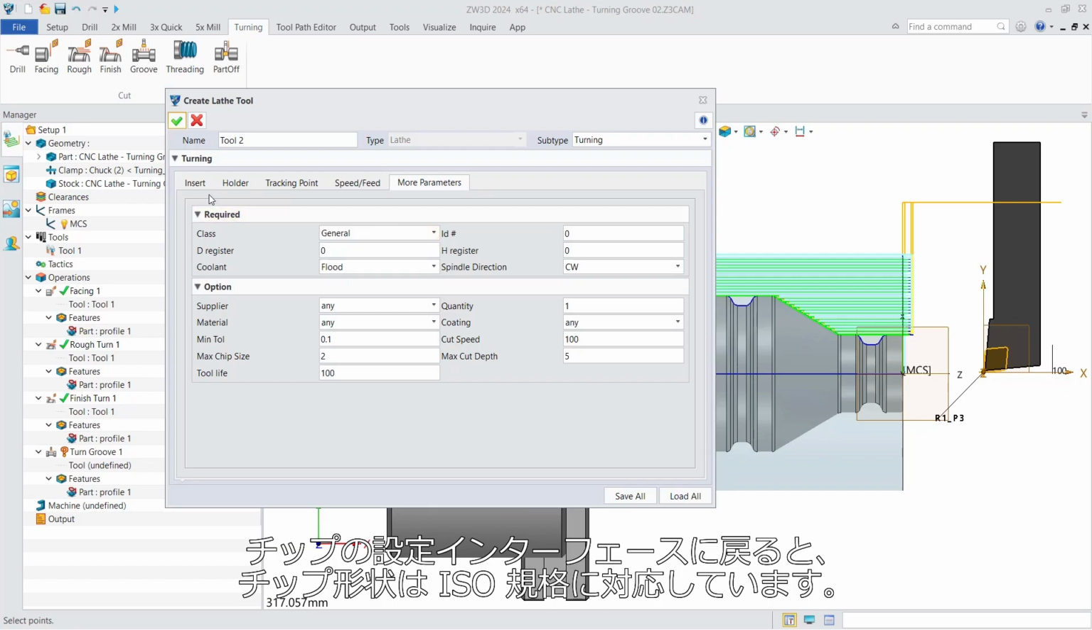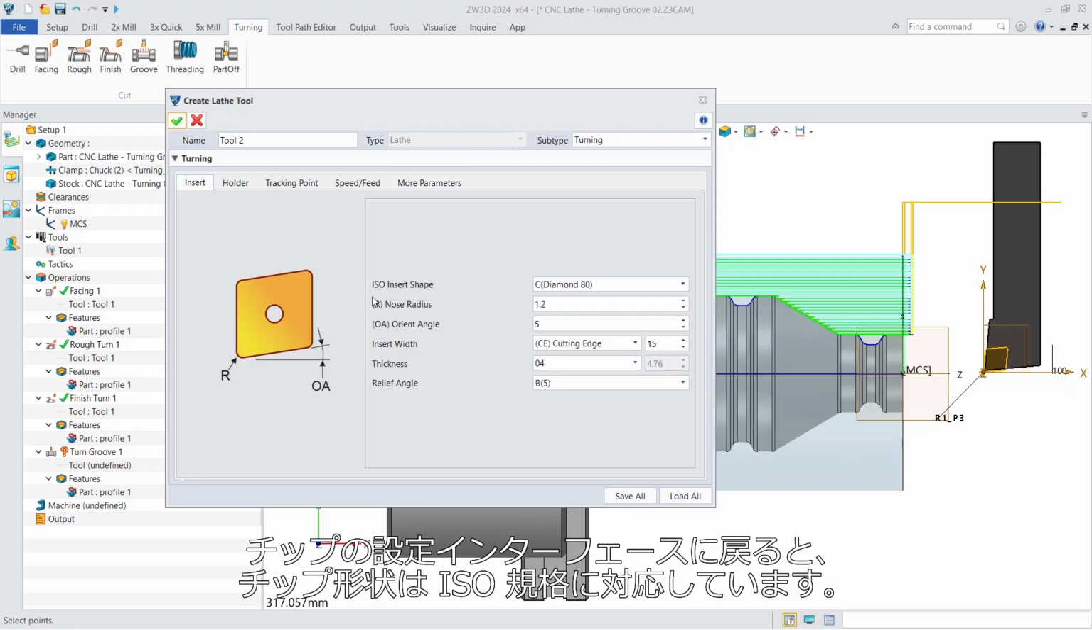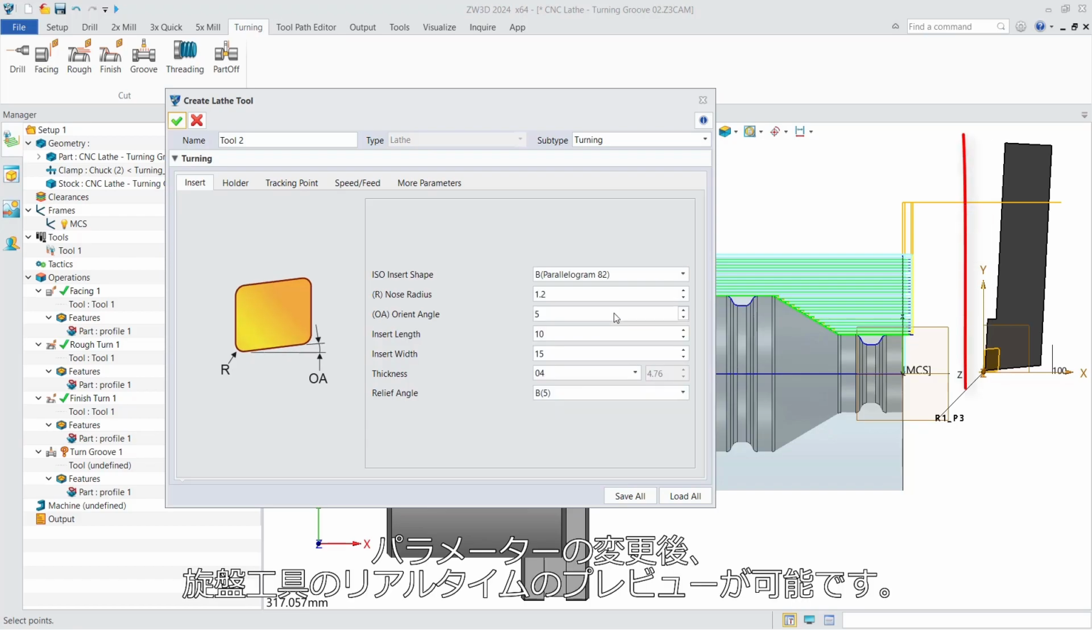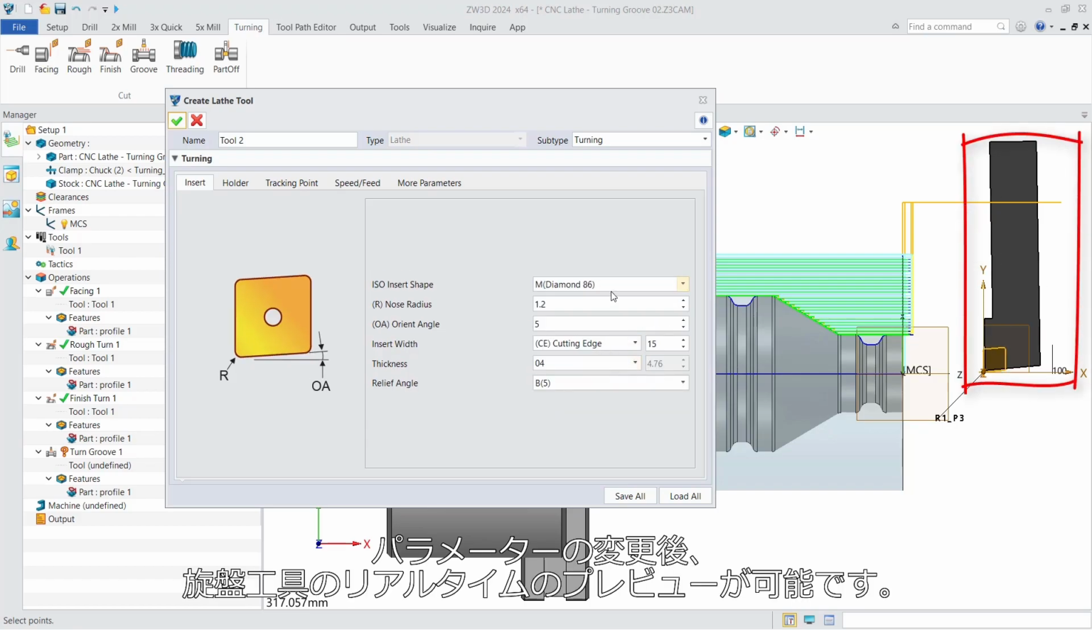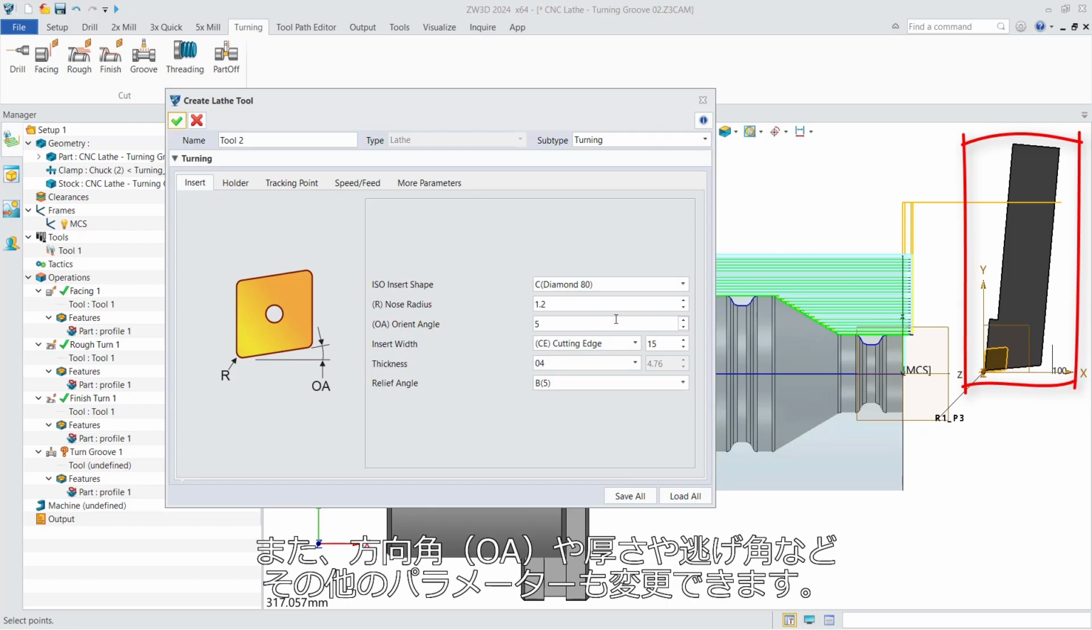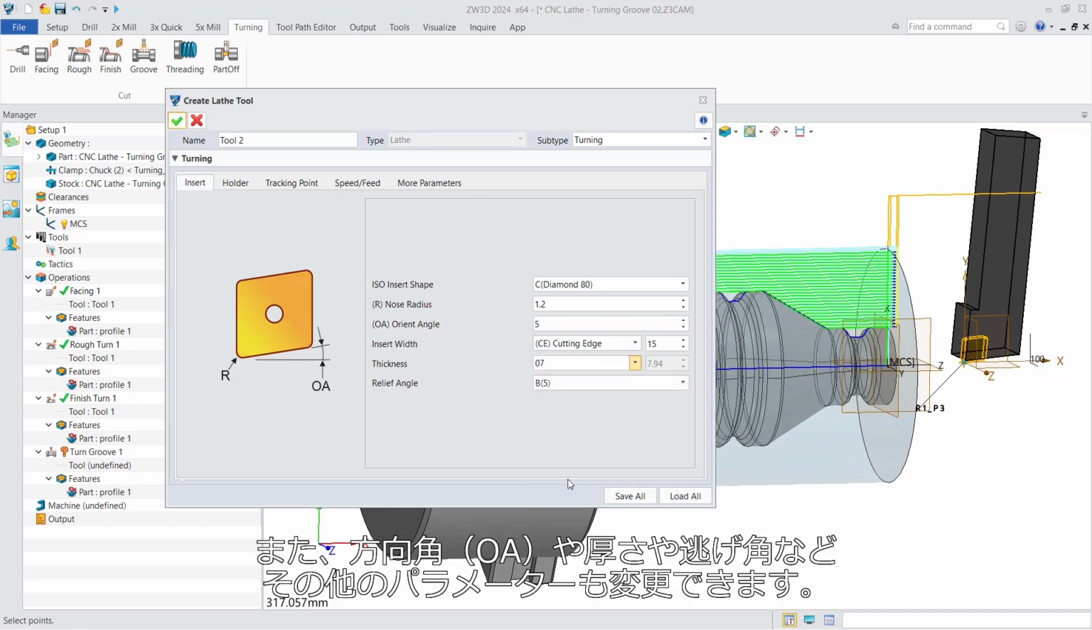Back to the Insert Setting interface. The insert shape supports the ISO standards. After modifying the parameters, the lathe tool supports real-time preview. You can also modify other insert parameters, including orient angle, thickness, etc.